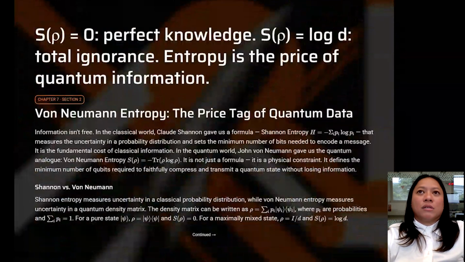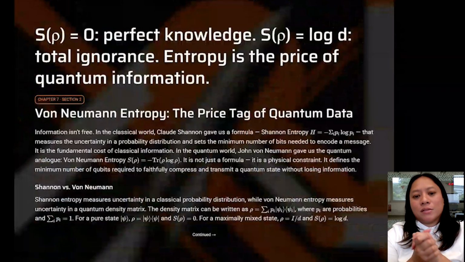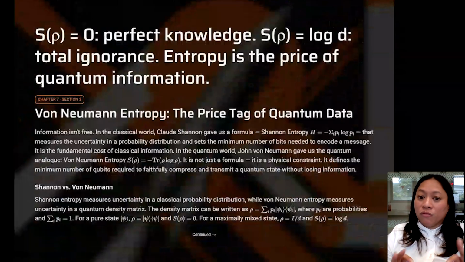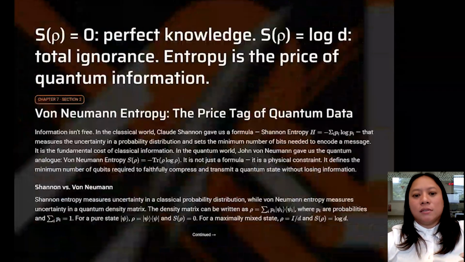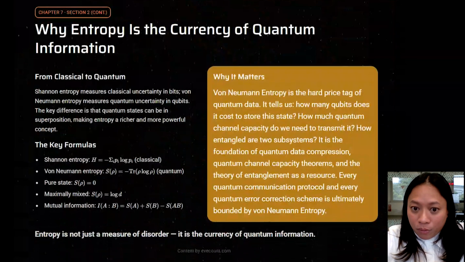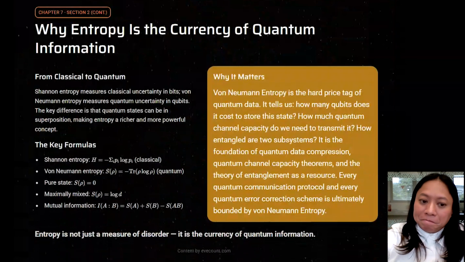Information essentially is never free, right? In the classical world, we use Shannon entropy to measure uncertainty, but in the quantum world, we use von Neumann entropy. It's not just a formula; it's a physical constraint. It defines the minimum number of qubits you need to compress a state without losing information. So it's the hard price tag of quantum data.